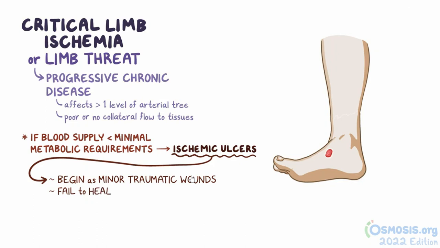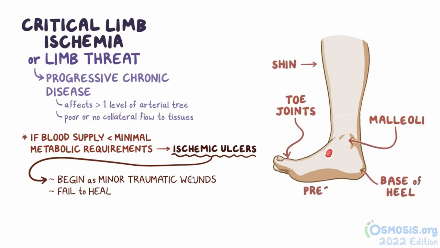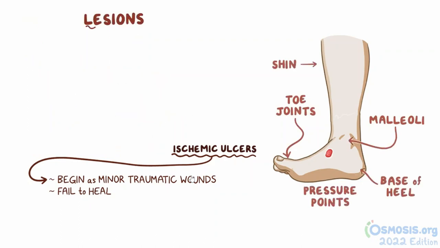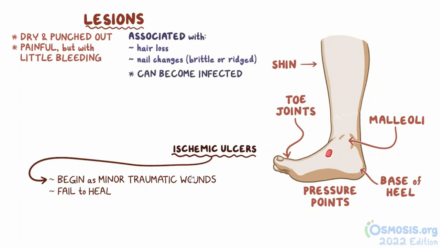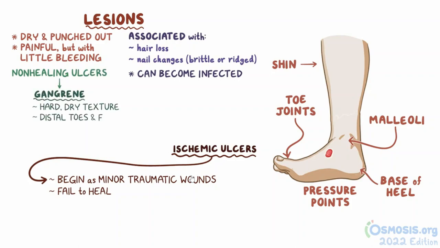Ischemic ulcers are typically located on the toe joints, malleoli, shin, base of heel, or pressure points. The lesions often appear dry and punched out and are painful, but with little bleeding. Ischemic ulcers are usually associated with other clinical features of chronic ischemia, including hair loss, nail changes like becoming brittle or ridged, and can become infected. Non-healing ulcers can progress to gangrene, which presents a hard, dry texture, usually occurring in the distal aspects of toes and fingers, often with a clear demarcation between viable and black necrotic tissue.